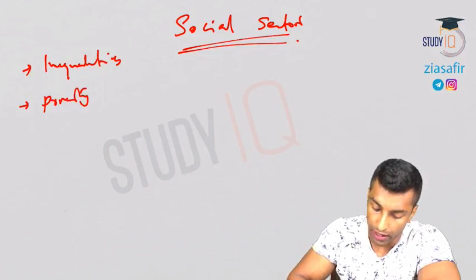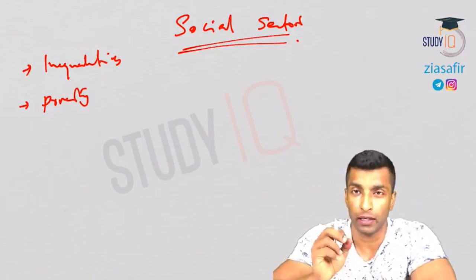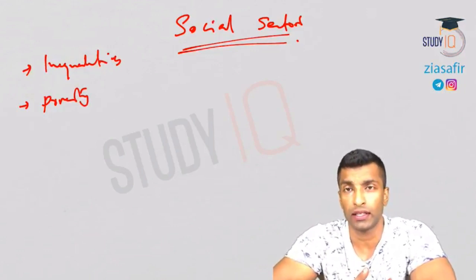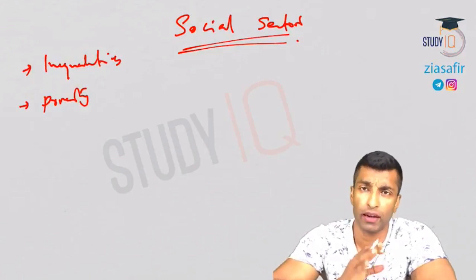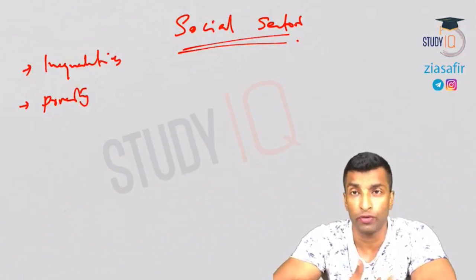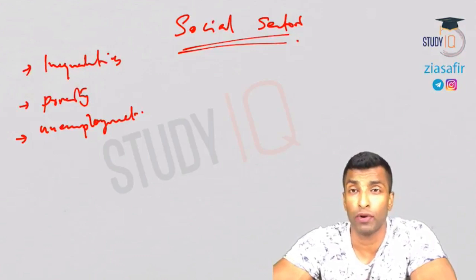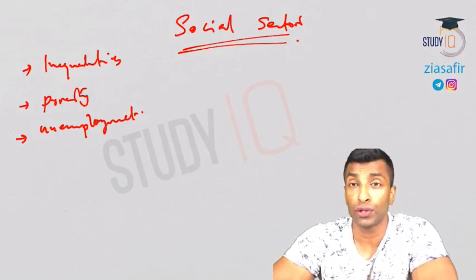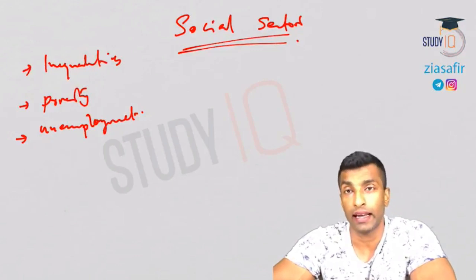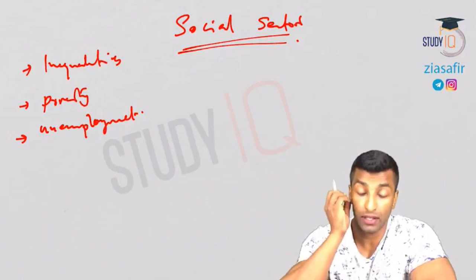In poverty, I'll be talking about the different types of poverty, and most importantly the estimation of poverty, like the Lakdawala committee, the expert groups, the Suresh Tendulkar committee, and we will also talk about the Rangarajan committee. We'll make a comparison and look at the methods they followed, mixed recall period, uniform recall period, and all those things. Then unemployment, what can be asked there. And then we will also talk about the measurement of unemployment, the current weekly status, daily status, and all those things we will cover. So this is how we are planning this module.